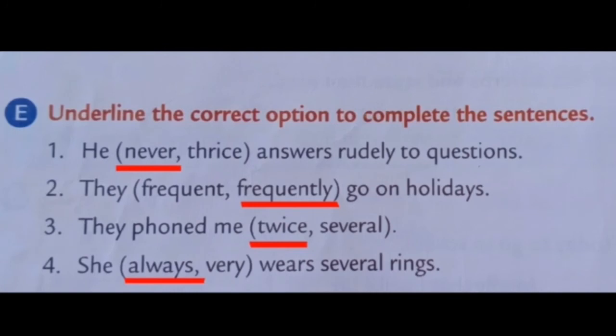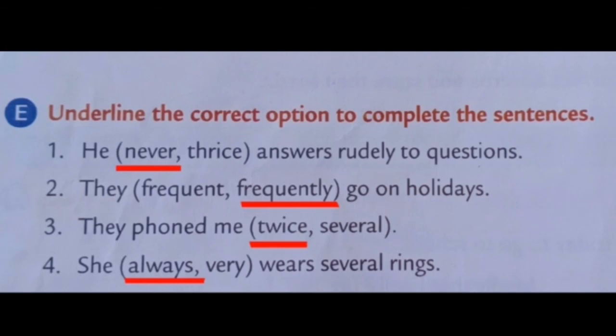Now, moving to exercise E. Underline the correct option to complete the sentences. Children, here two options are given for each sentence. So, with the correct option, we are going to complete the sentences. Let's see the first one. He never answers rudely to questions.